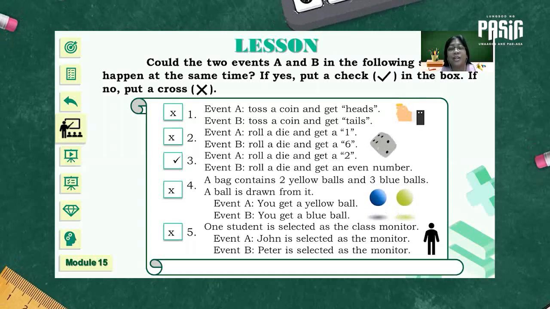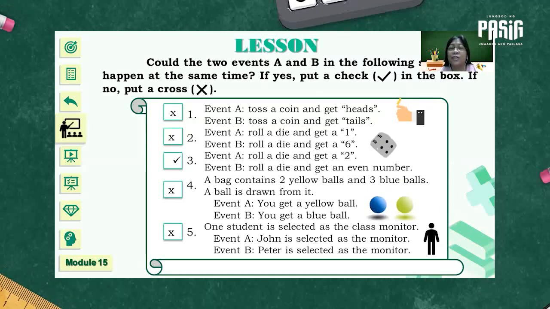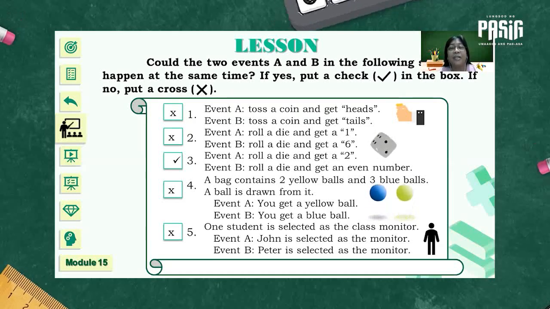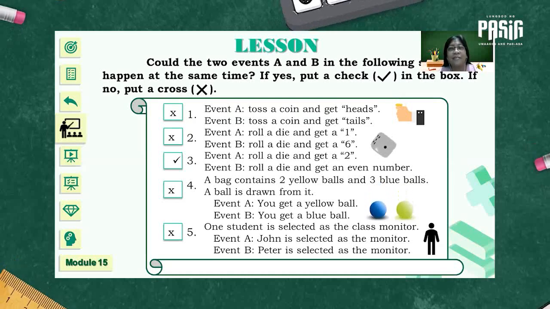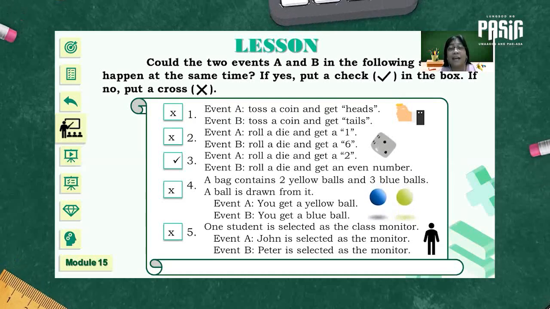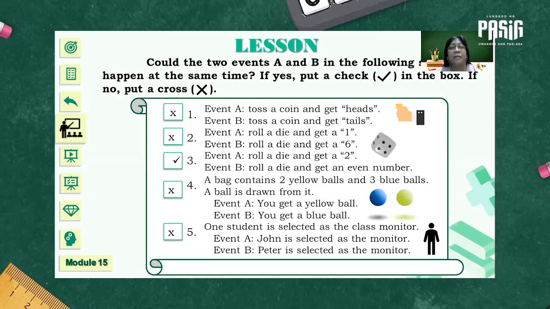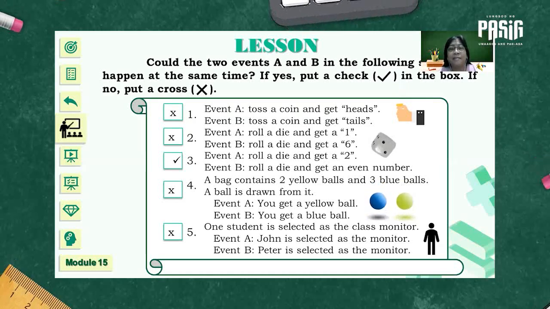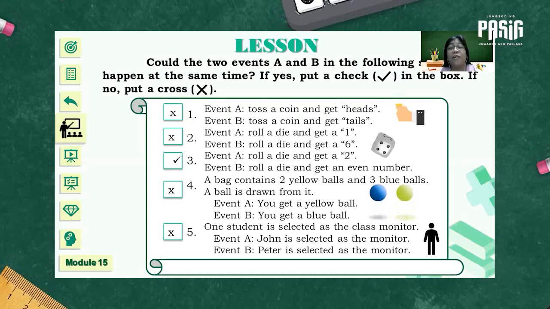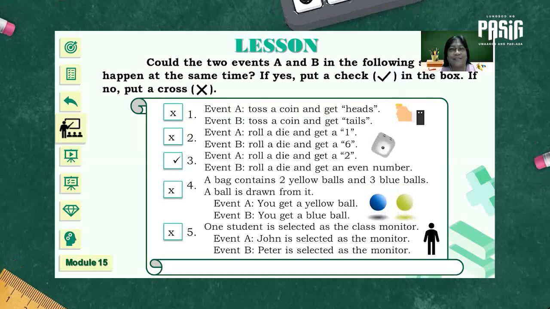When you select John as the monitor, then you can no longer select Peter as the monitor. While in number 3, when you roll a die and get a 2, you also get an even number. That's why the events can happen at the same time. But in numbers 1, 2, 4, and 5, the events cannot happen at the same time. And these are examples of mutually exclusive events.